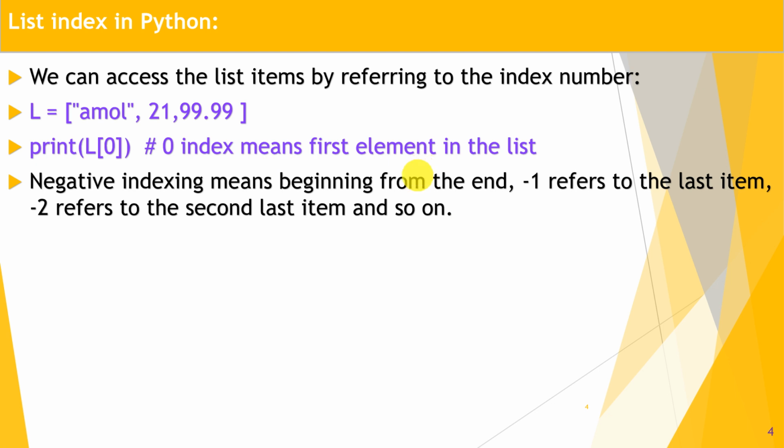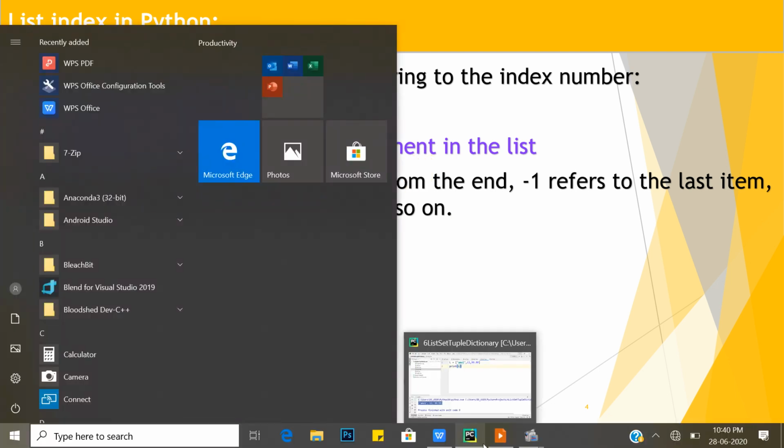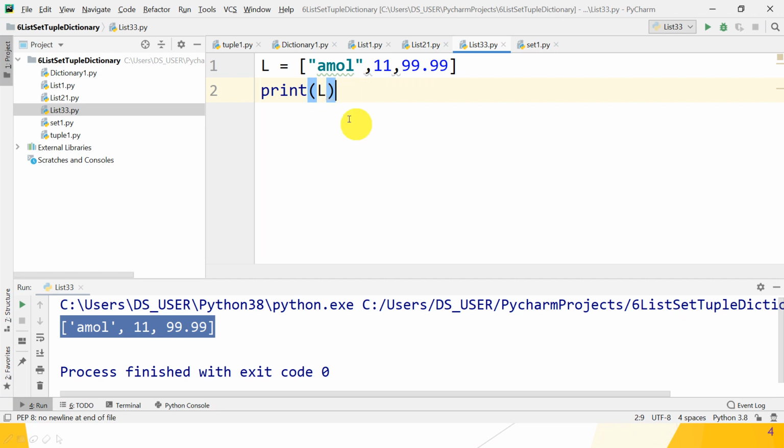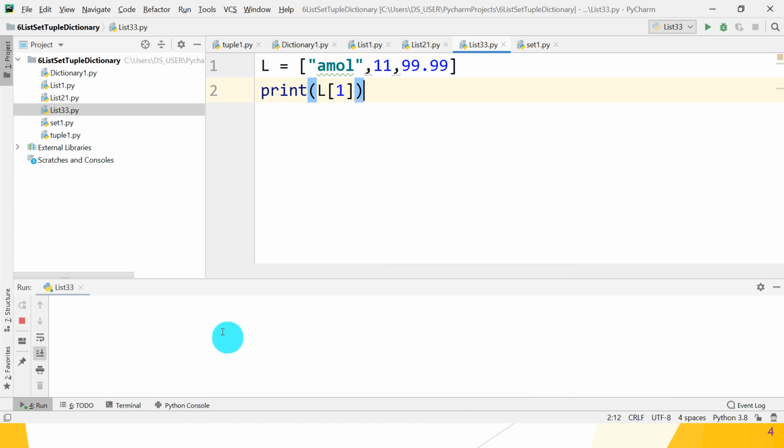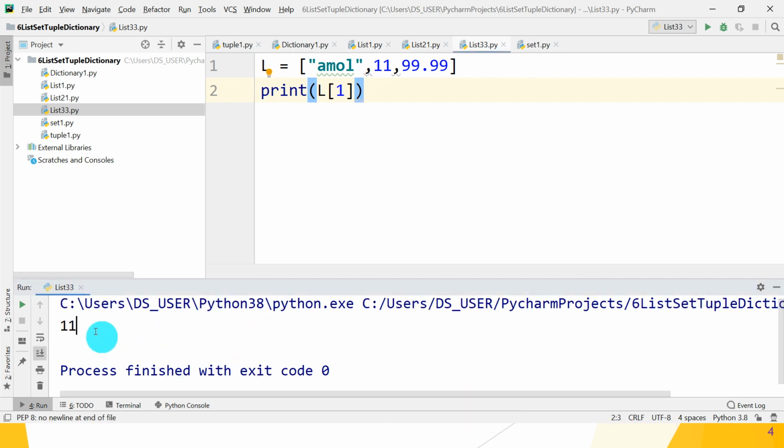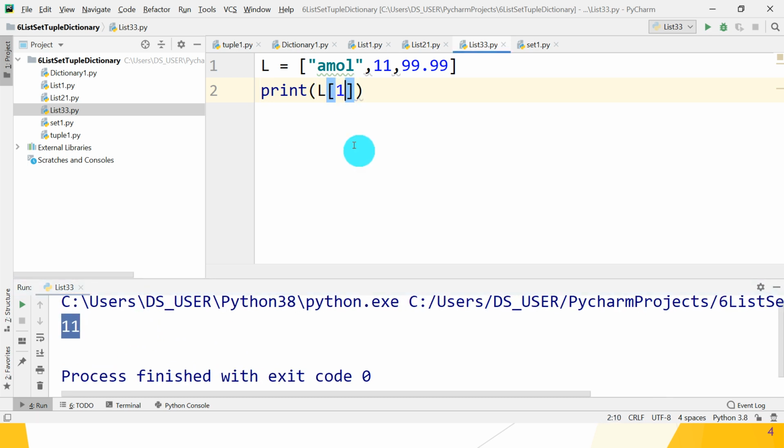Great. So guys, just check in PyCharm whether it works properly or not. Suppose you want to print the element at index 1, so write print L of 1. So what is the output, guys? Yes, no doubt, it is 11. So check it by using the run method. Okay, so what is the output? Yes, great, 11.